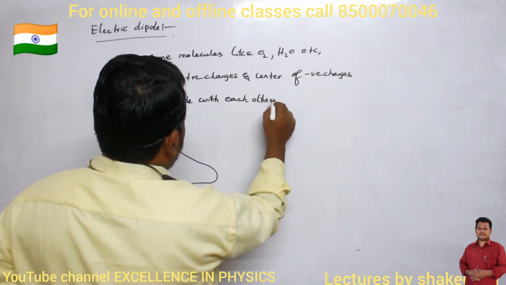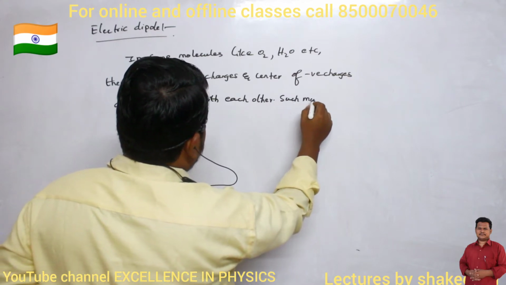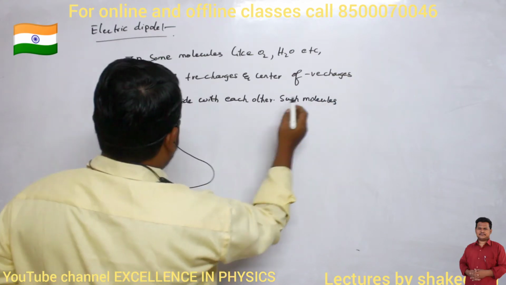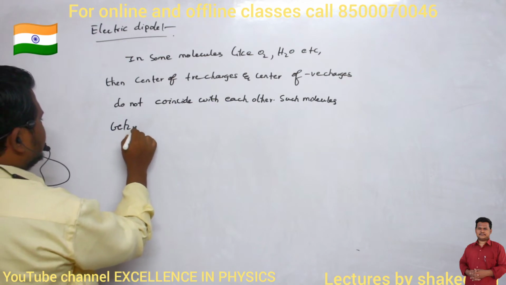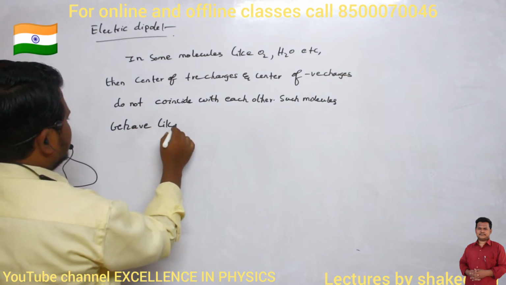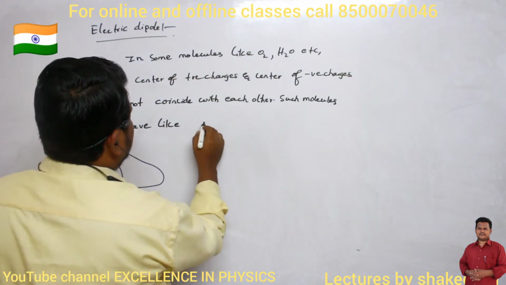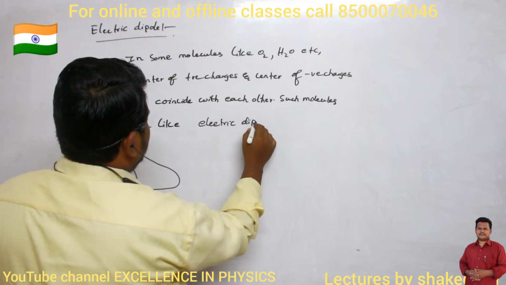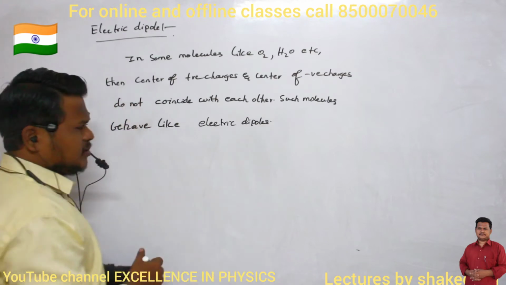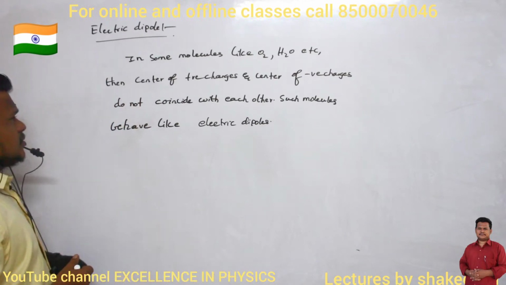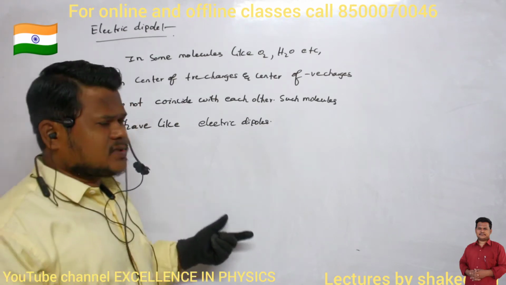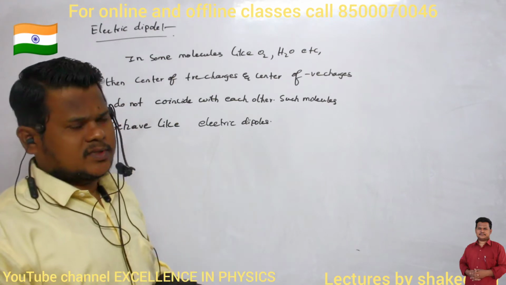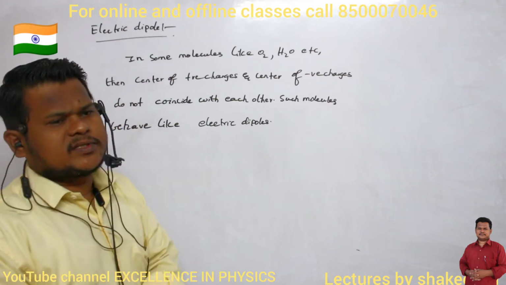Such molecules behave like electric dipoles. Are you able to understand? So in some of the molecules, center of positive charge and negative charge do not coincide with each other.